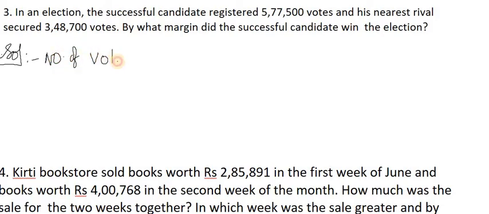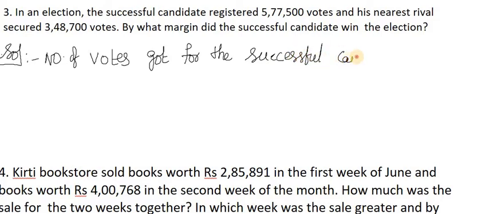Number of votes got for the successful candidate is equal to 5,77,500.